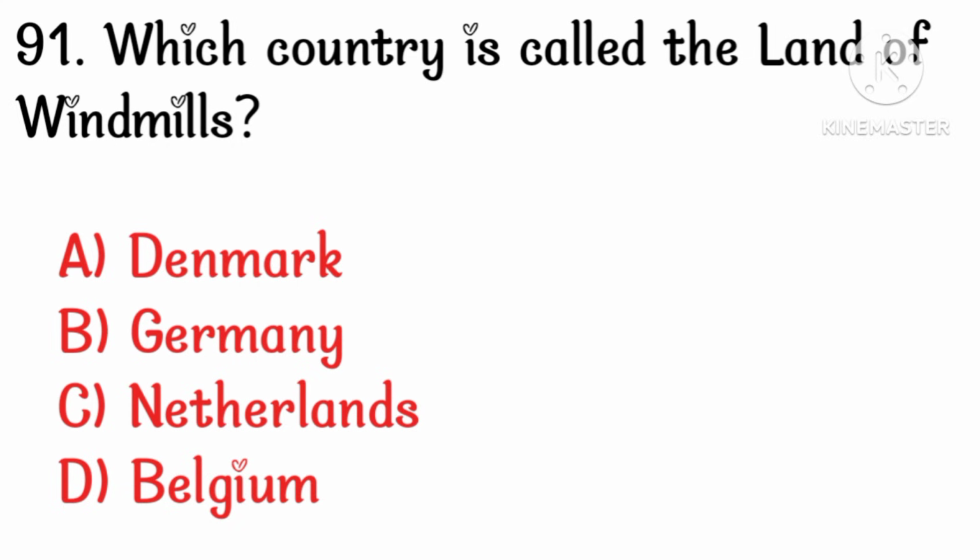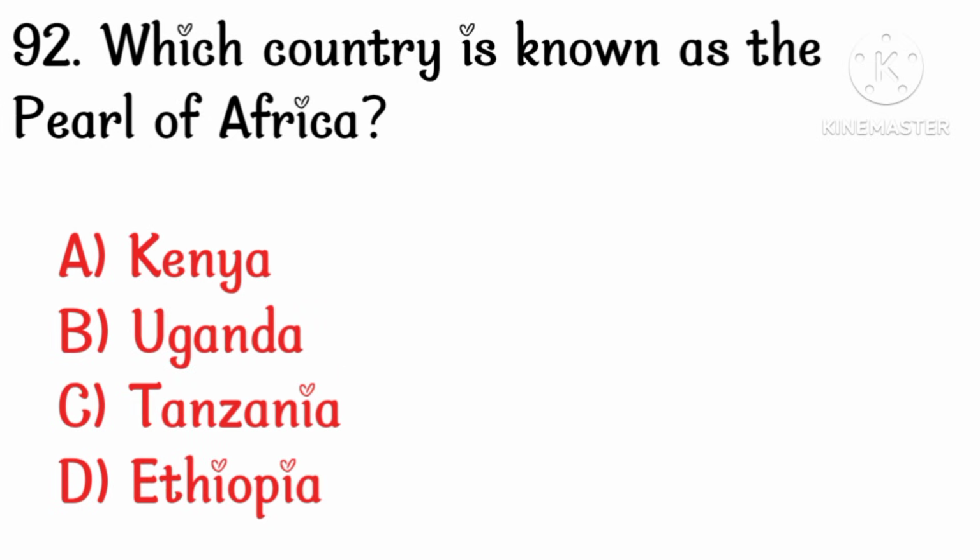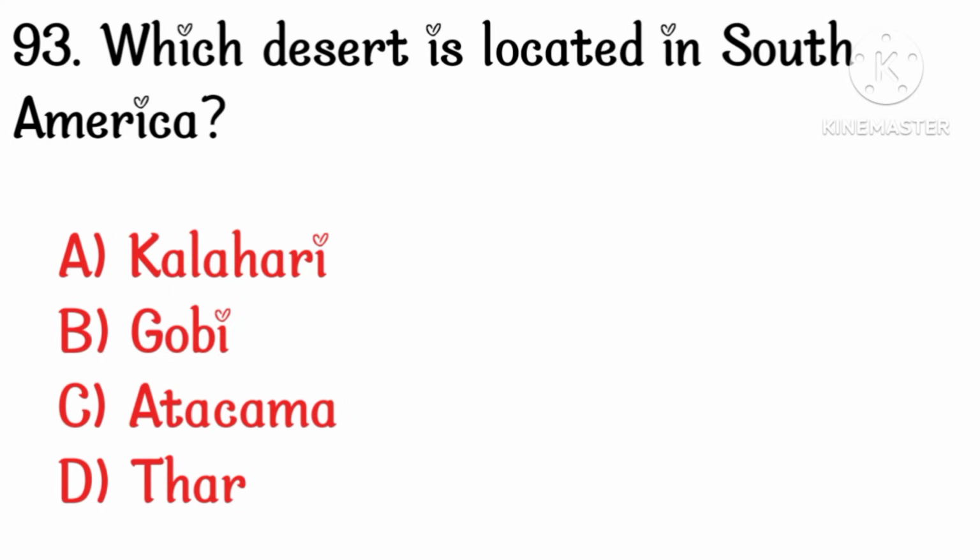Which country is called the land of windmills? Option C, Netherlands. Which country is known as the Pearl of Africa? Option B, Uganda. Which desert is located in South America? Option C, Atacama.